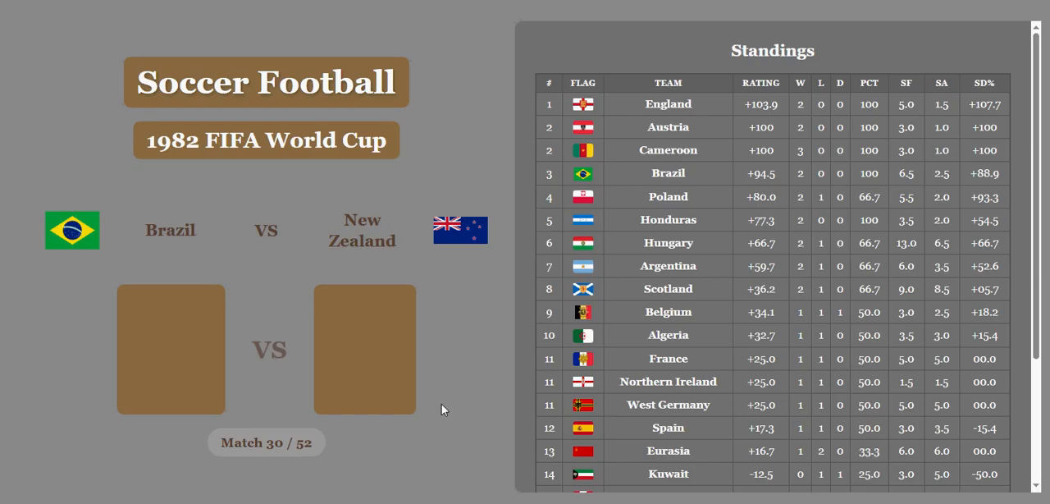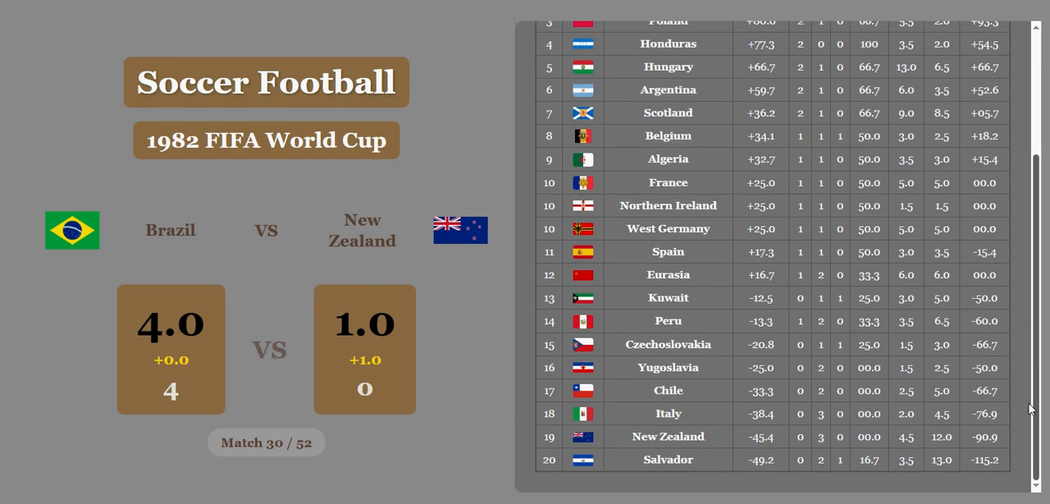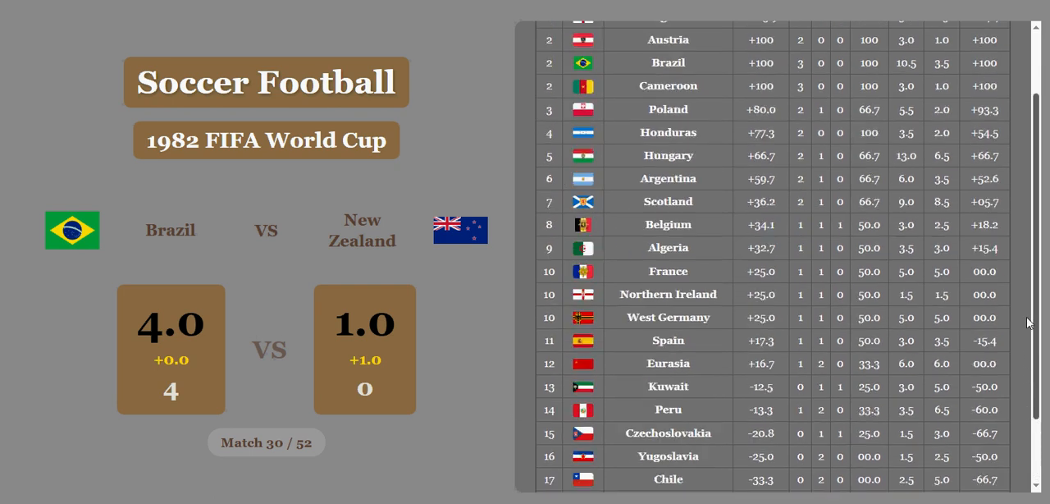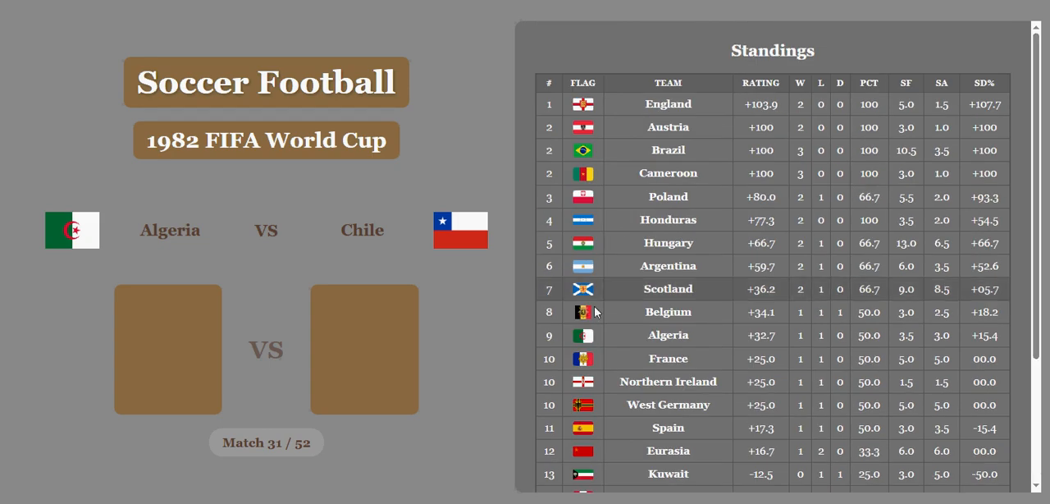Brazil versus New Zealand. 4-0, that might change it. New Zealand might get last place now. They get 1 goal on the economic difference, which considers, remember, both wealth and population. So Brazil now tied in second with Austria and Cameroon. And New Zealand, they're still 19th, below Italy, above Salvador.